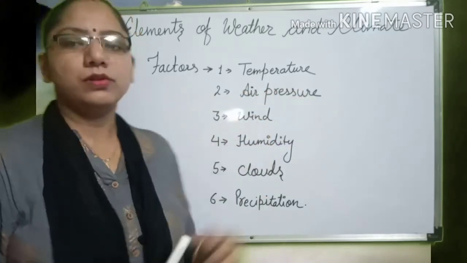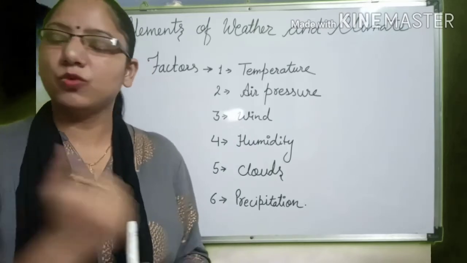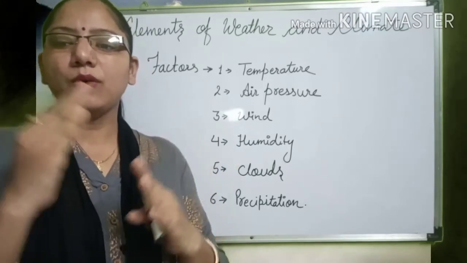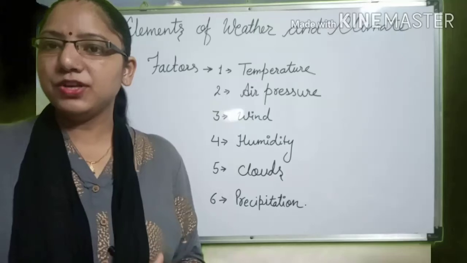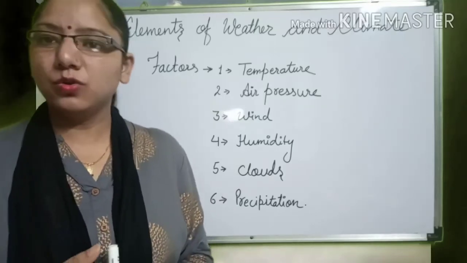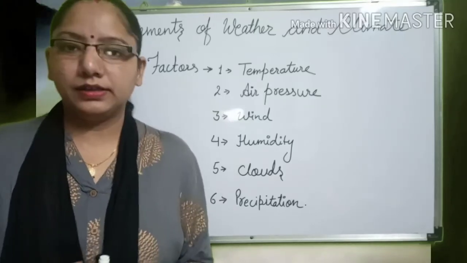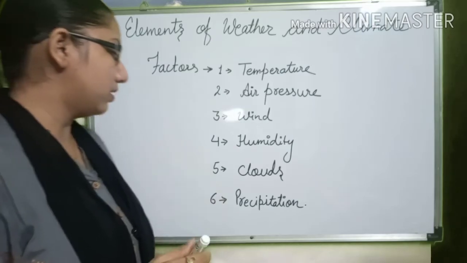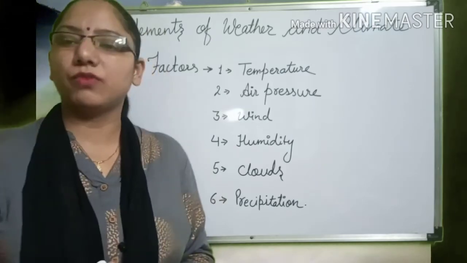Wind is the movement of air from the high pressure area to the low pressure area. And the next is humidity. Humidity refers to the water vapors.